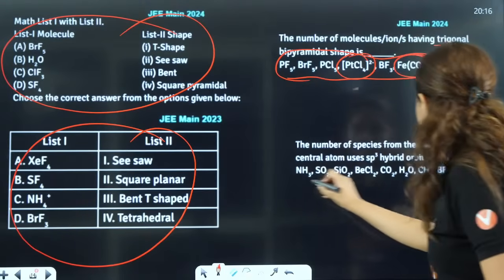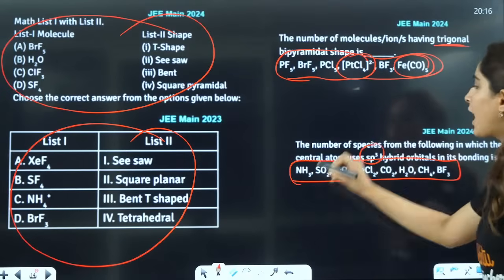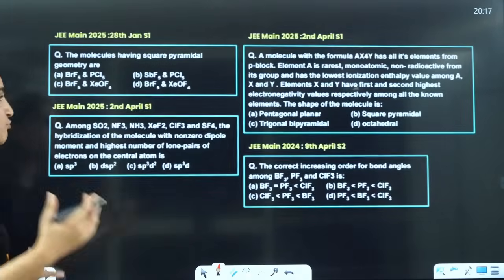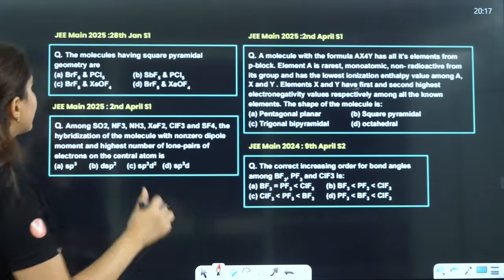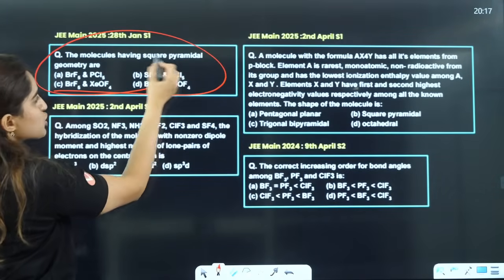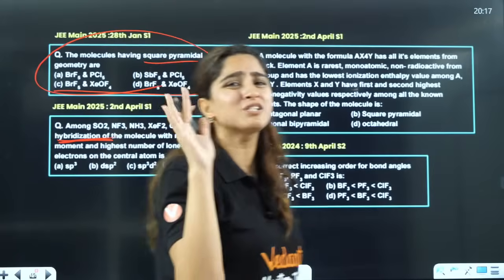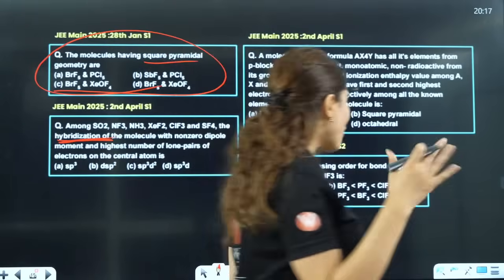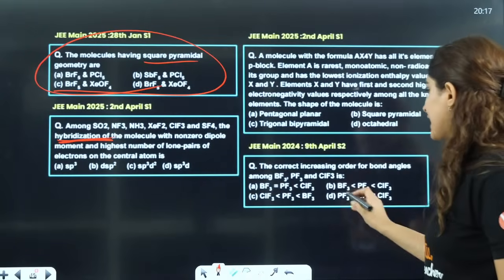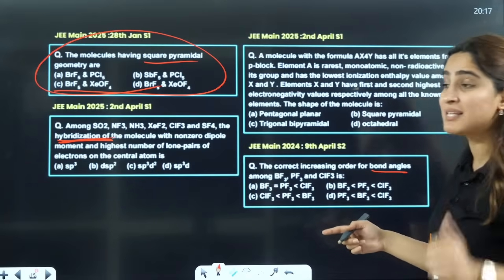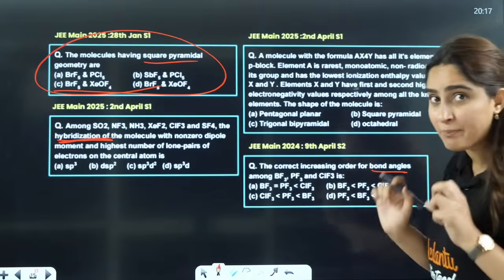So if you see this question here, again they are asking you the hybridization. So everything, this is a permanent question. This is for sure going to be there. If you can see here, again a question based on square pyramidal geometry. This is a question of hybridization. Molecules are also the same, not changing, right? Bond angles. Now, if you know the hybridization, you can easily calculate the bond angle from the shape, right?